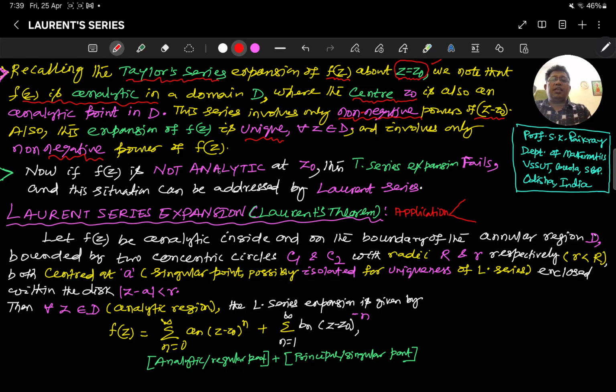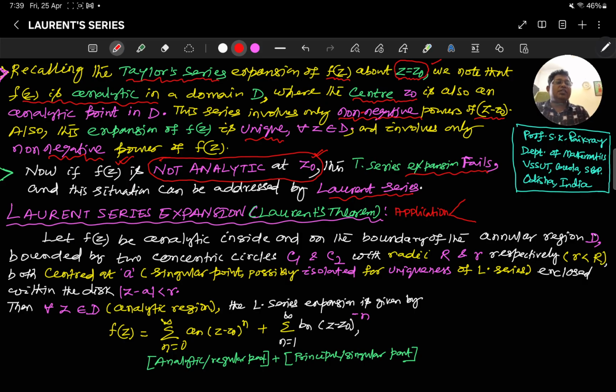Now the question is, if the function is not analytic at z0, but f(z) is analytic everywhere except at z0, then the Taylor series fails at z0, including its neighborhood. Once z0 is isolated, it will lead you towards uniqueness. Then the Taylor series fails here. In these situations, it can be addressed by using the Laurent series expansion.